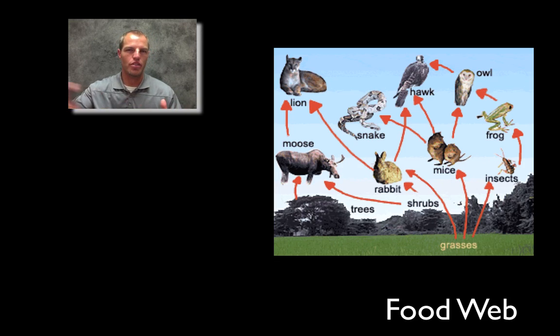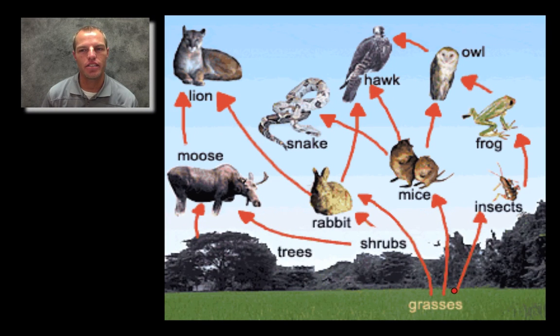So what I showed you there was just food chains. This is going to be what we call a food web. And what you'll notice is in a food web, it's made up of many food chains that just show many feeding relationships. And so if you're looking at one food chain, we got grass to insects to frog to owl to hawk. We could follow this food chain here from grass to rabbit to lion. All right, so we have multiple feeding relationships going on.